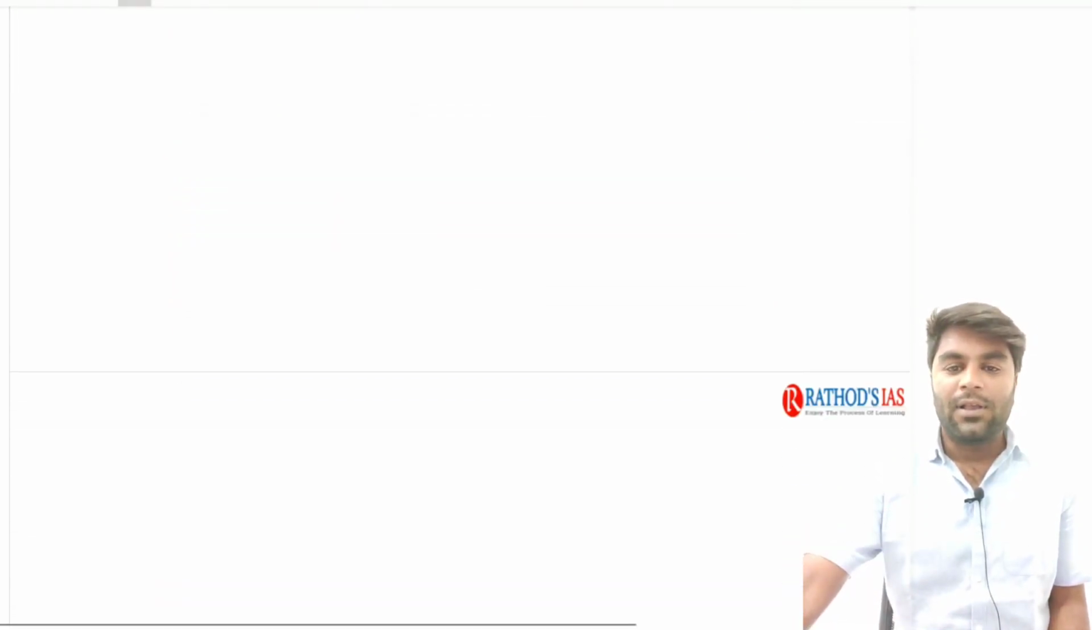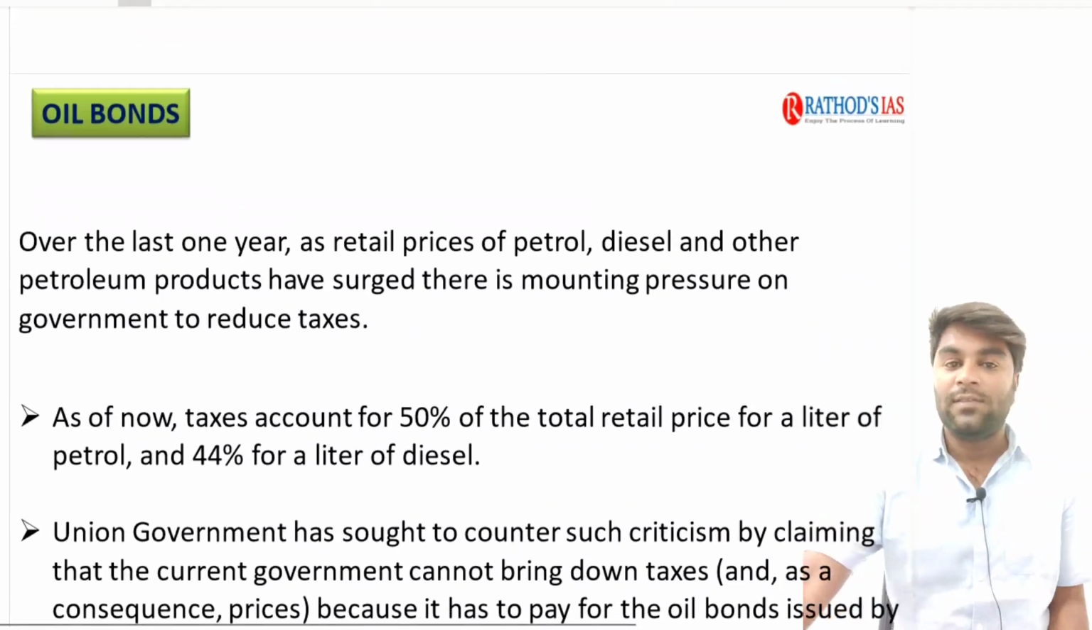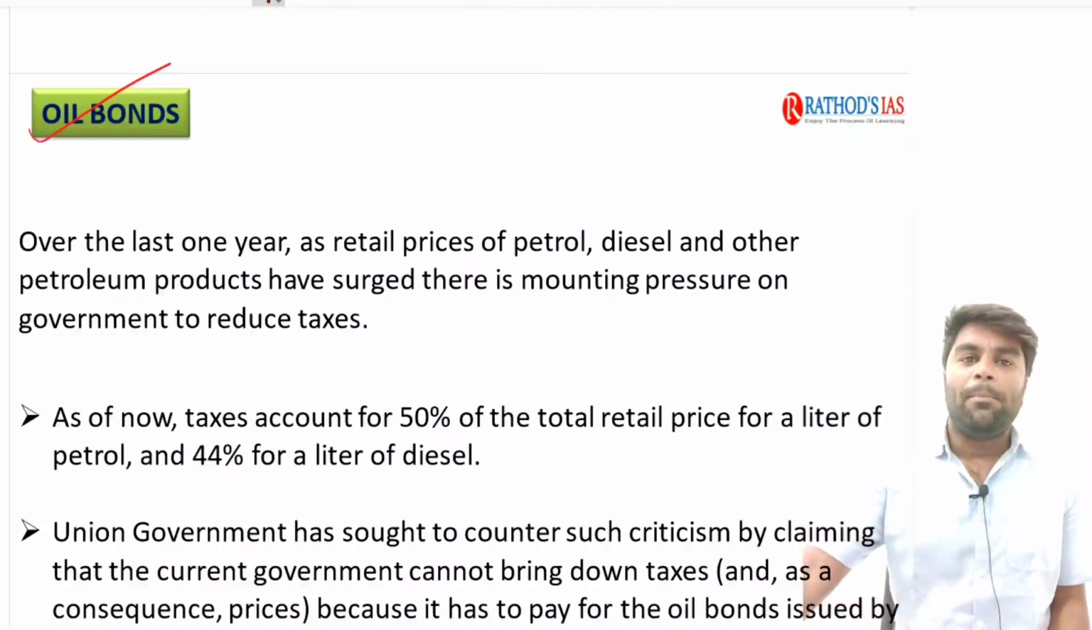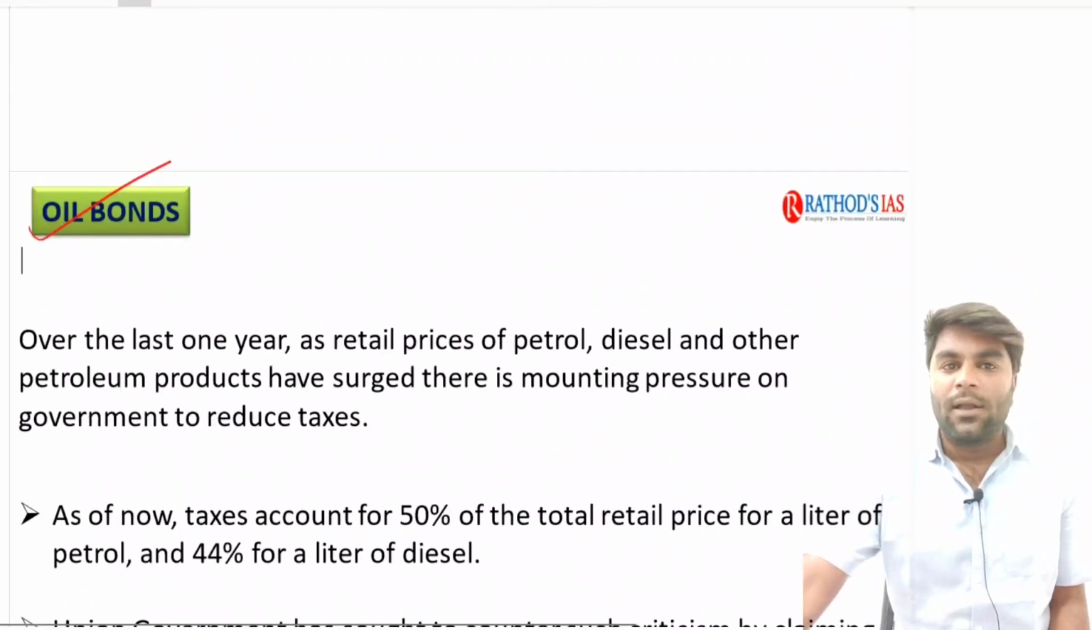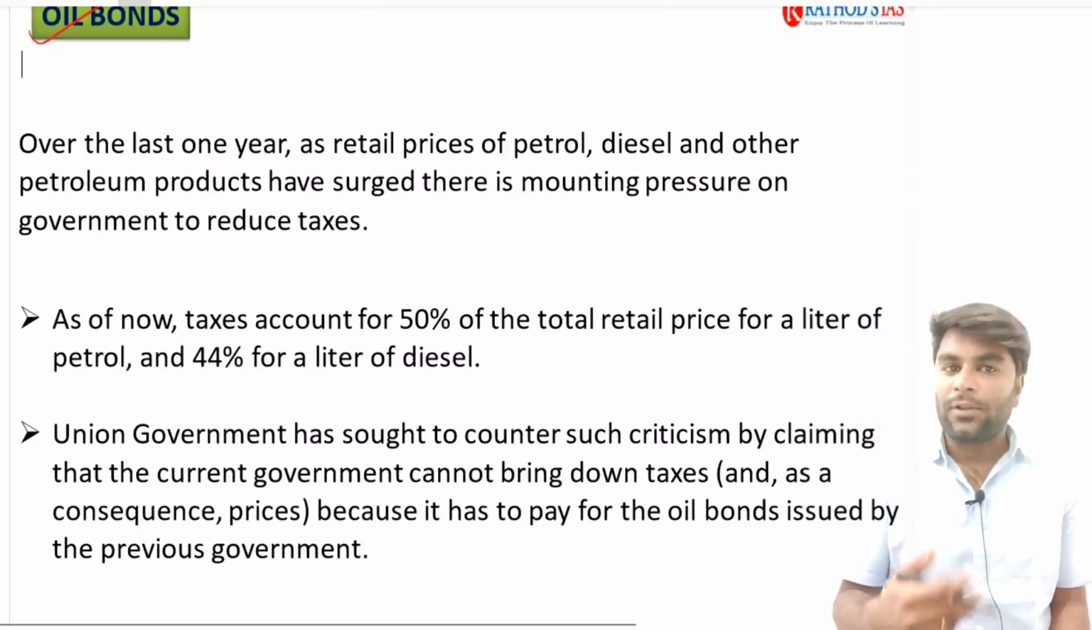Right? So the first important current affair that we see this week is about the oil bonds. Let me give the brief background. What are these oil bonds and each and everything we will discuss after that background.